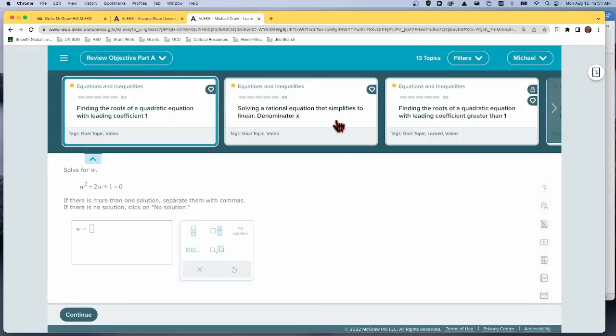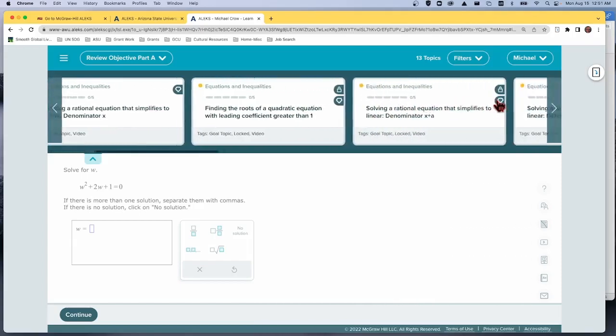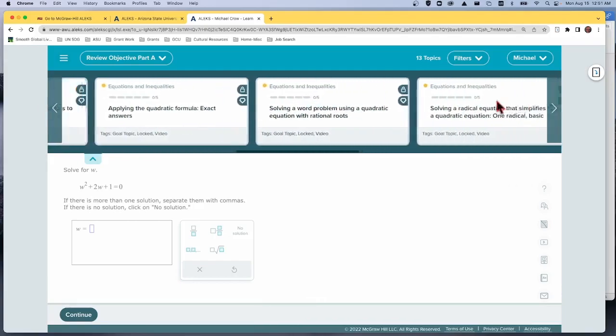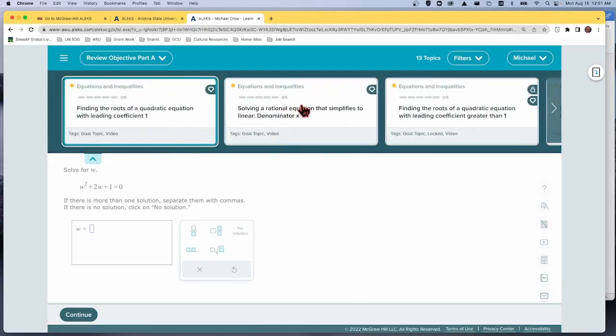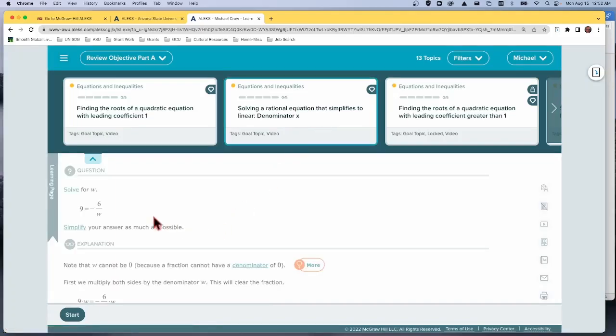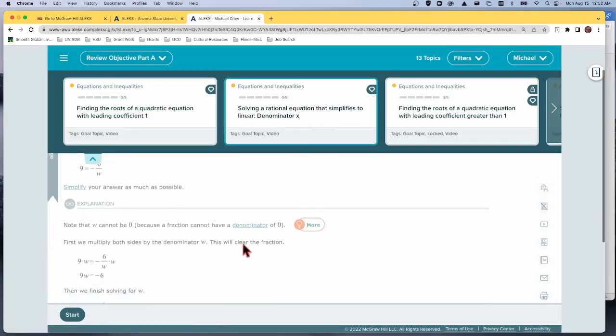Once we learn these 2 topics, it will say, okay, now you're ready for this. So if you see a topic that's locked, it just means you have prior learning to do. So a lot of these are going to be locked until we learn these first 2. Now, if I want to start with the second one, I can because it's unlocked, whichever way you want to do this. And what Alex will do is they give you an explanation to start off with.